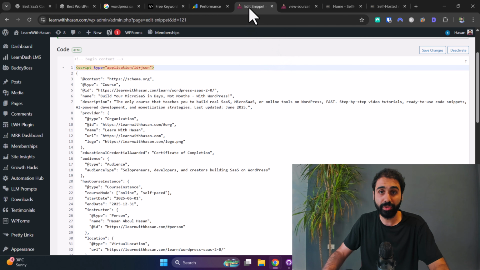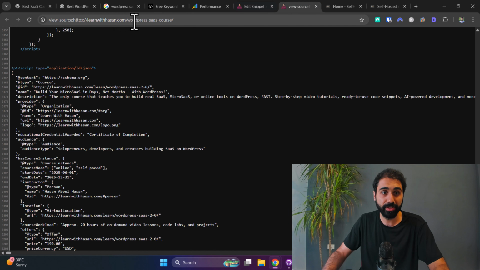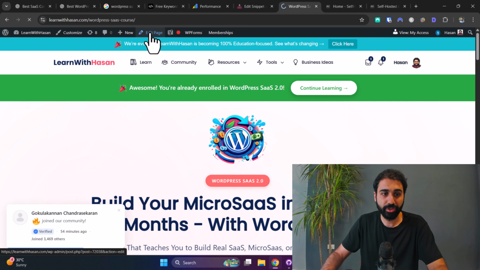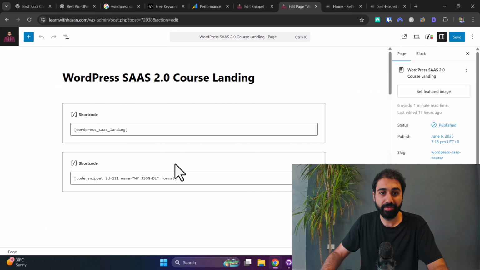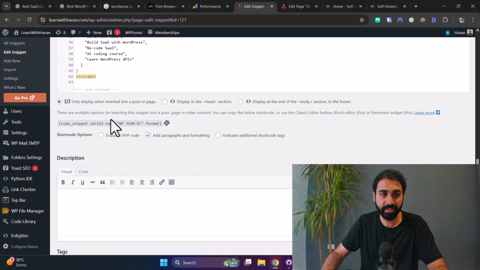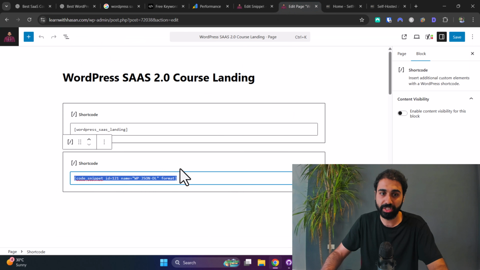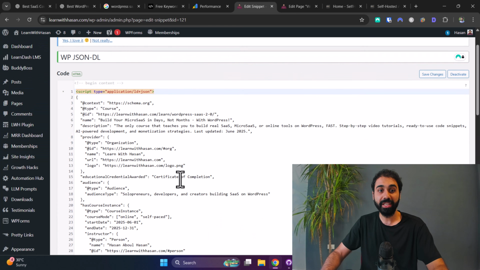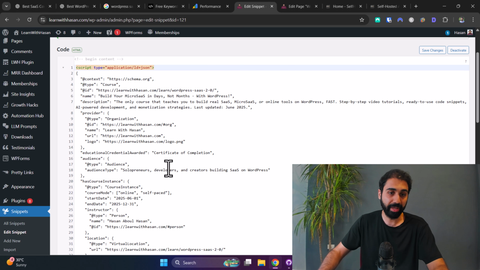And then when you go to your web page, if I edit the page, you will see here I have this simple short code which I got from code snippets here. You see it gave me this short code. I just paste it here, and then the JSON-LD will be implemented within the web page.